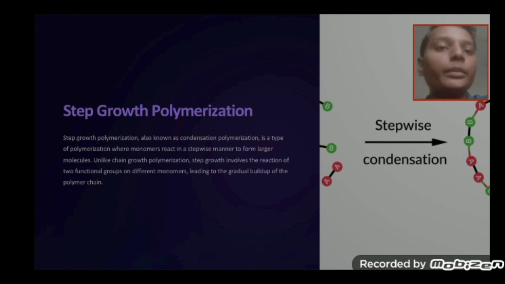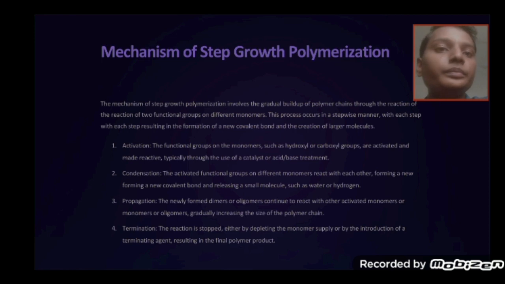Unlike chain growth polymerization, step growth involves the reaction of functional groups on different monomers, leading to the gradual build-up of the polymer chain.